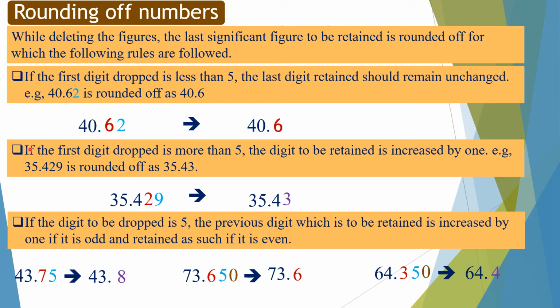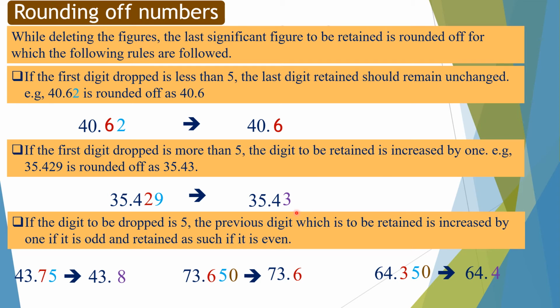If the first digit dropped is more than 5, the digit to be retained is increased by 1. For example, 35.429 is rounded off as 35.43. Here the dropping digit is 9 and 9 is greater than 5. So the retained digit, which is 2 in this case, is increased by 1. So we get 35.43 because we add 1 in retained digit when the dropping digit is more than 5.